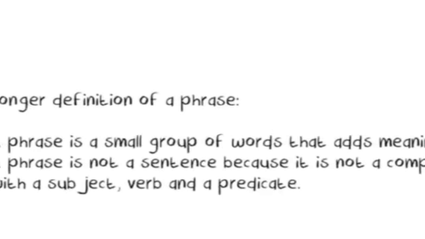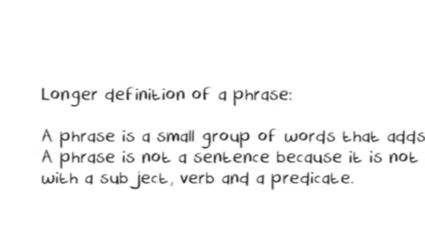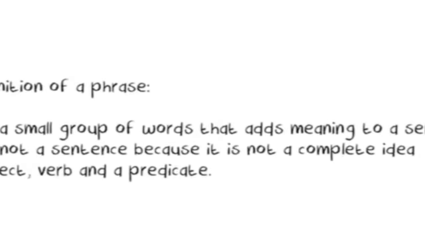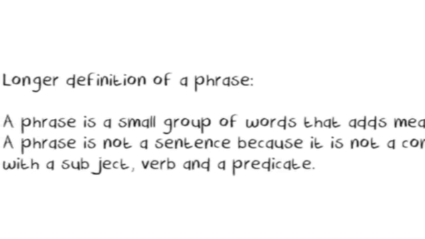A small group of words is made up of a combination of two or three words. Now look at the larger definition of the phrase, what a phrase basically is. Remember that there are three units in a paragraph: one is phrase, one is sentence, and one is clause. So what is a phrase? A phrase is a small group of words that can add meaning to a sentence.